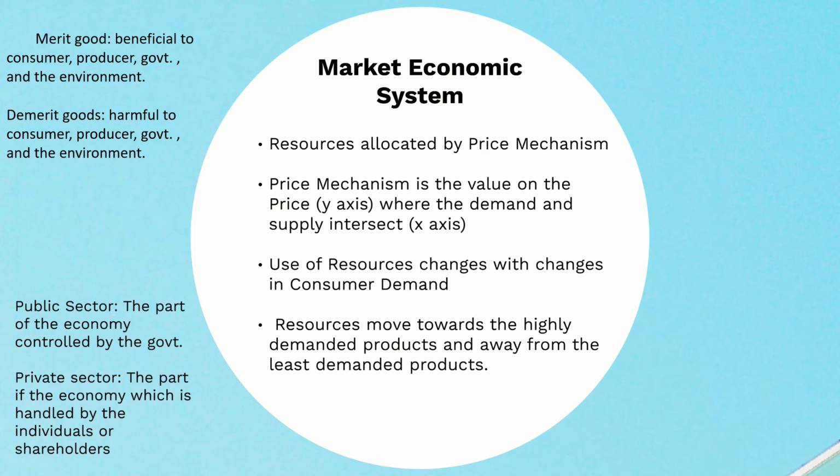Market economic system defines a whole economy, while private sector defines a sector or industry, like the movie industry. You can define it as private sector, but you cannot define it as market economic system because that's for the economy.